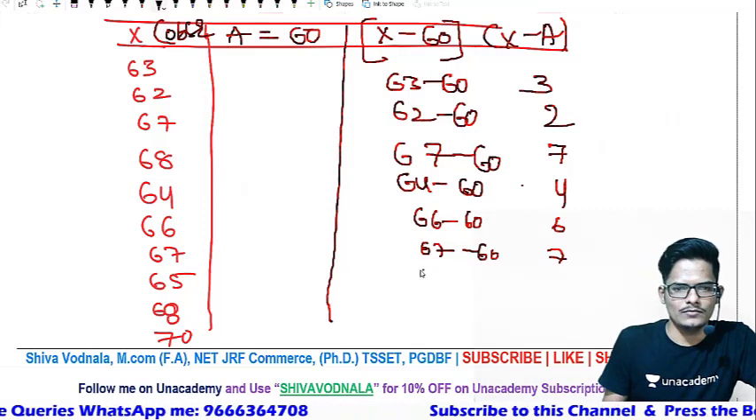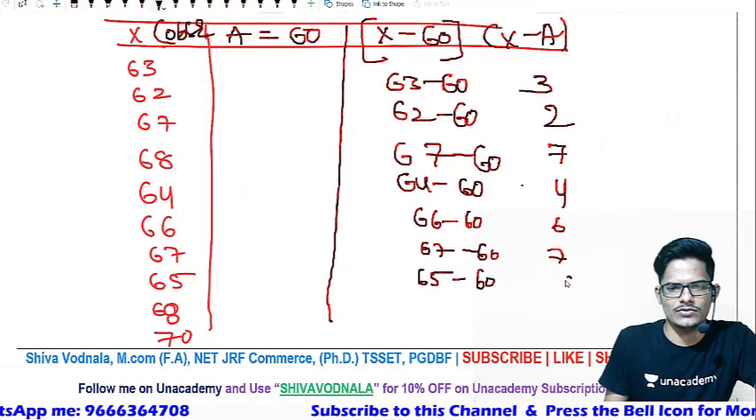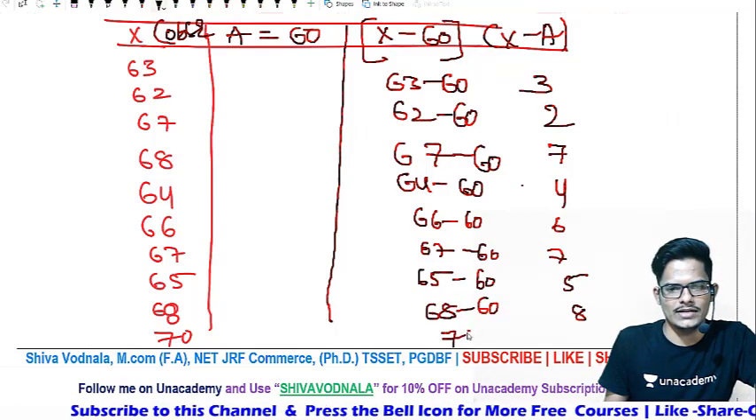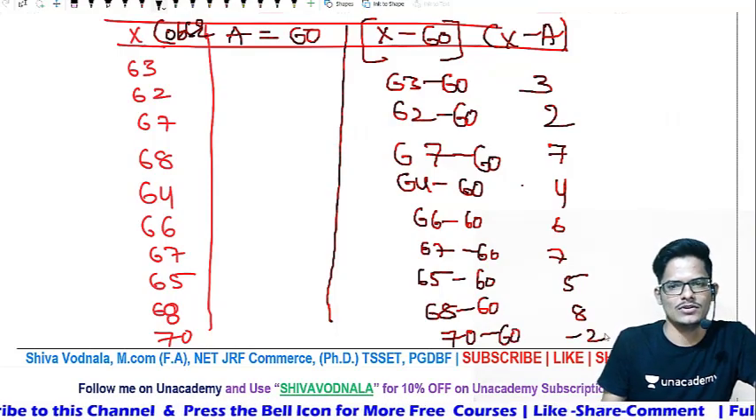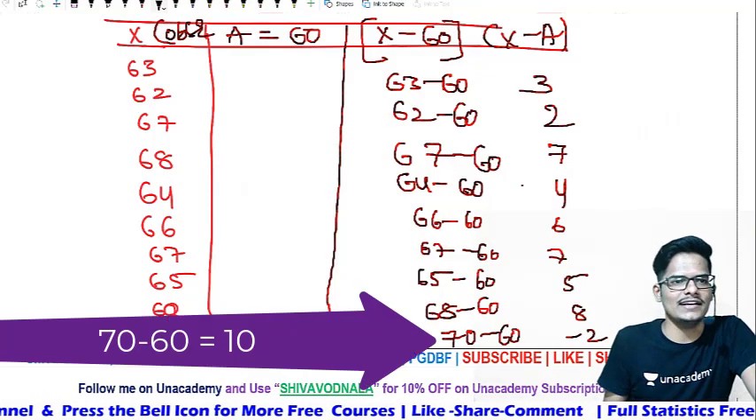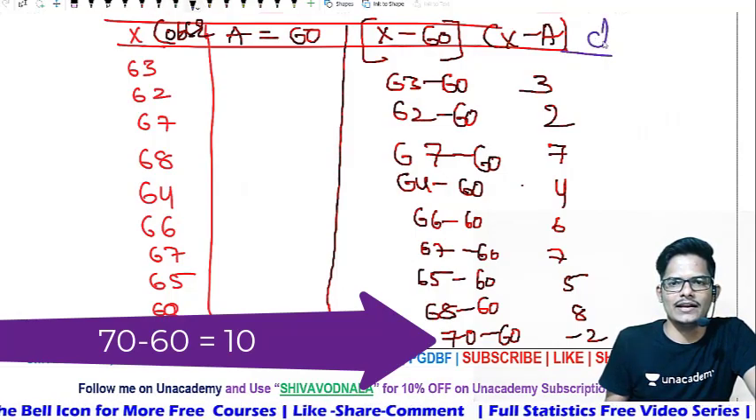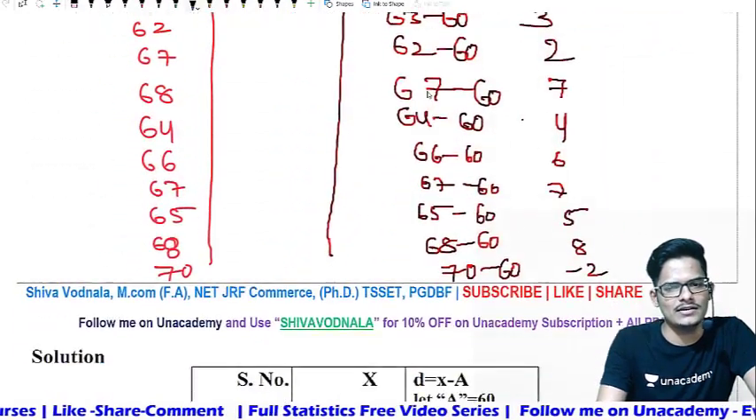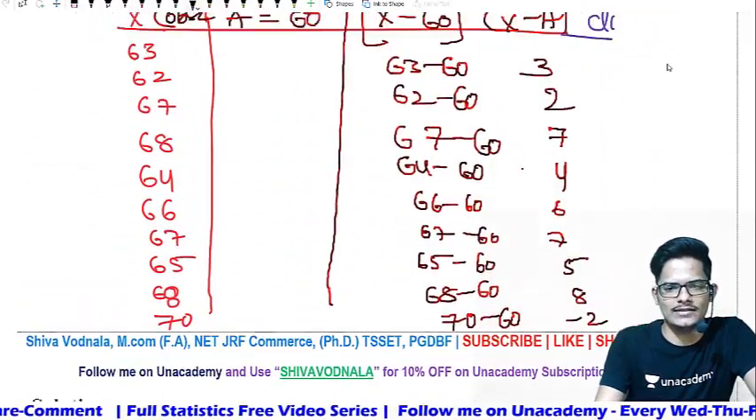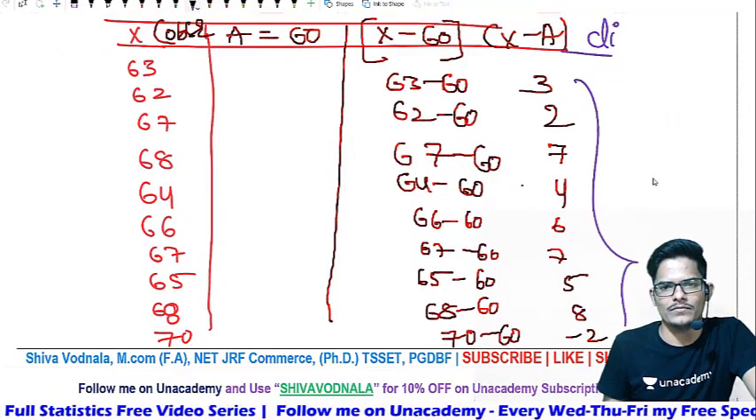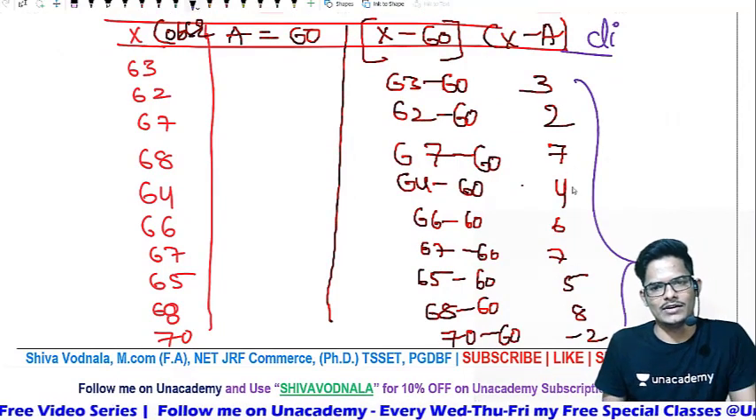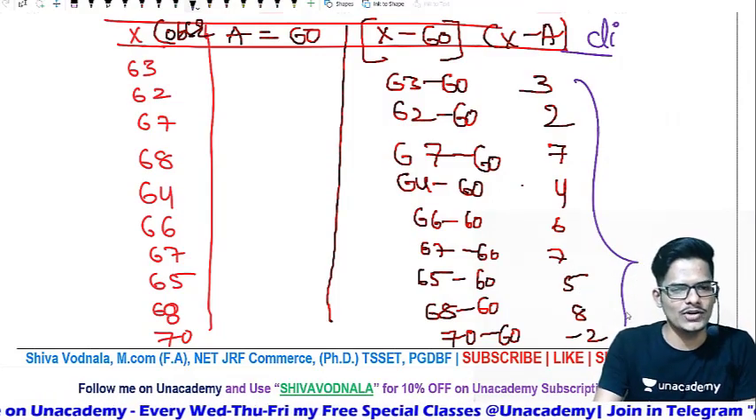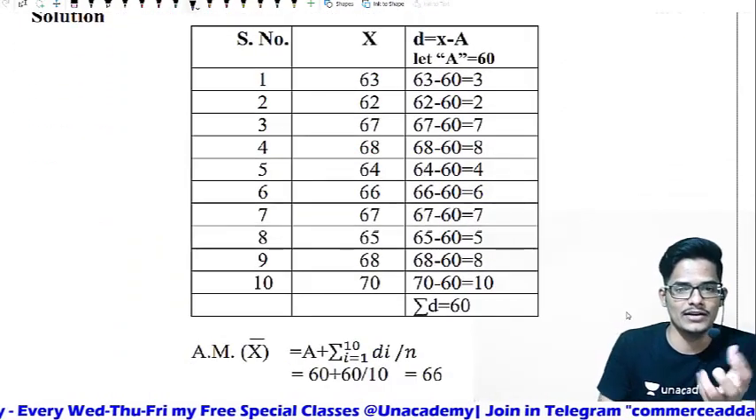Next, 65 minus 60 is equal to 5. 68 minus 60 is equal to 8. 70 minus 60 is equal to 10. After identifying, this is a deviation, right? This is what we calculated, deviation. Now whether they are asking for the summation of deviation or the normal deviation. Summation means the total or sum of all. This is 3 plus 2 plus 7 plus 4 plus 6 plus 7 plus 5 plus 8 plus 10. All together you will get the figure.